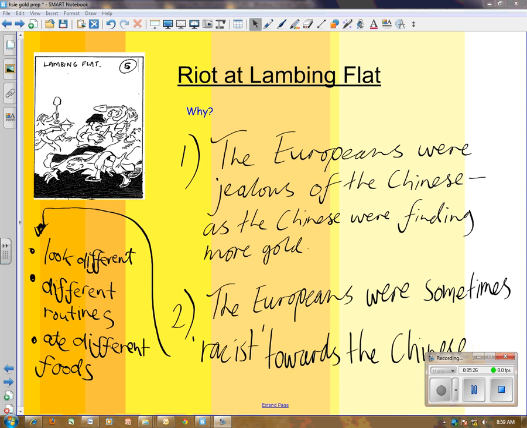And of course, the Chinese did look different. They've got different sorts of skin, their faces look different, they had different routines, they ate different foods, they wore different clothes, and all of this contributed to a sense of real difference between the Chinese and the Europeans. And very likely the Europeans can be considered as racist towards the Chinese, simply not liking them because of what they looked like and their particular race, their skin colour. So many Chinese were murdered and attacked on the gold fields. Certainly a mixture of racism and jealousy occurring on the gold fields towards the Chinese from the European diggers.